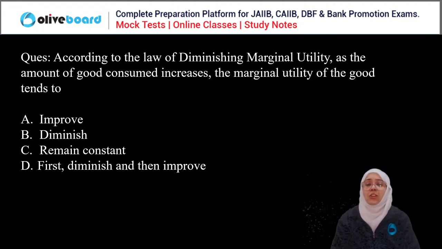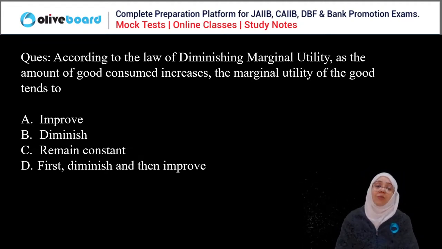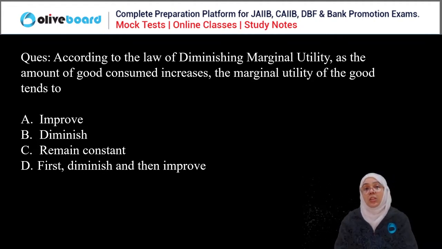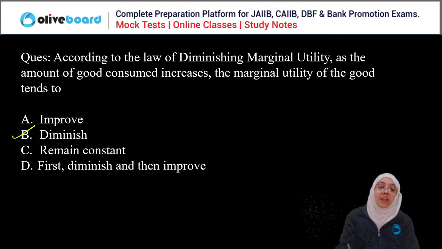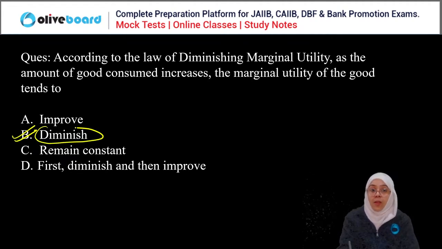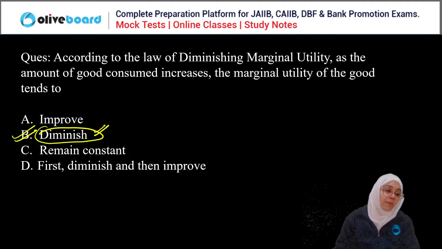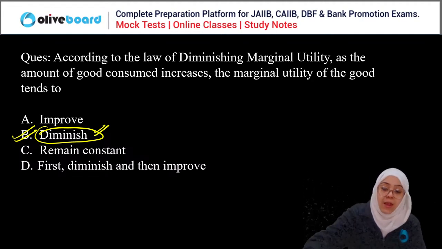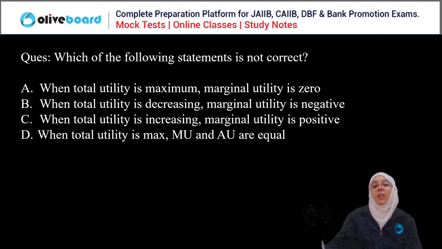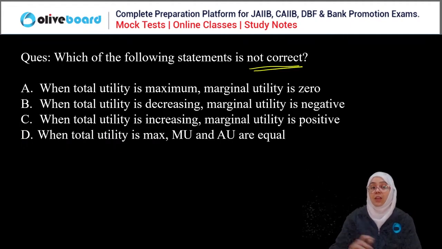Brajesh, why first diminishing then improve? The law of diminishing marginal utility says that as we go on consuming the same product, the marginal utility of that particular product tends to diminish. So B is the correct answer. It tends to diminish. So B is the correct answer. Clear? Right?